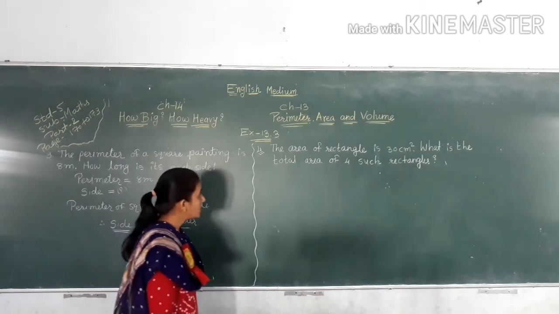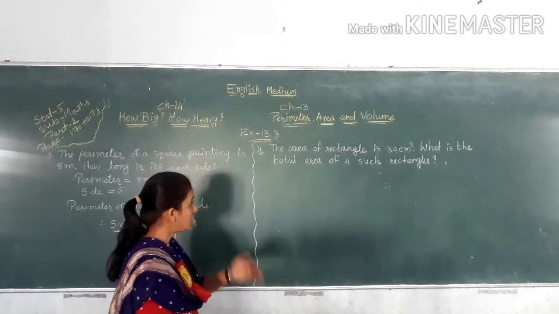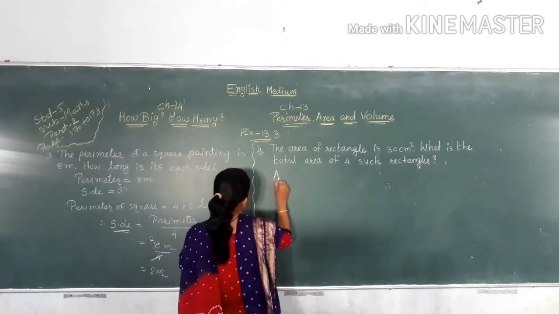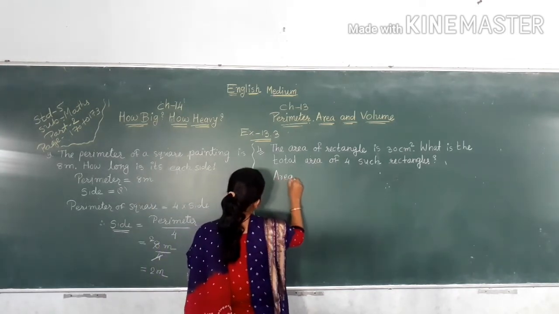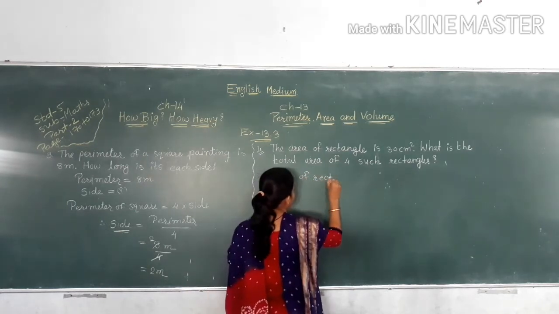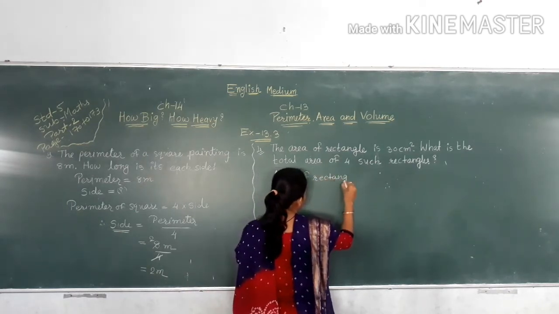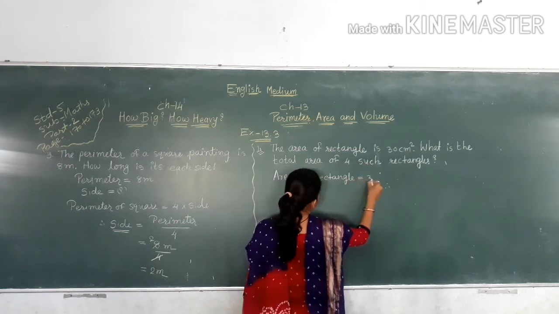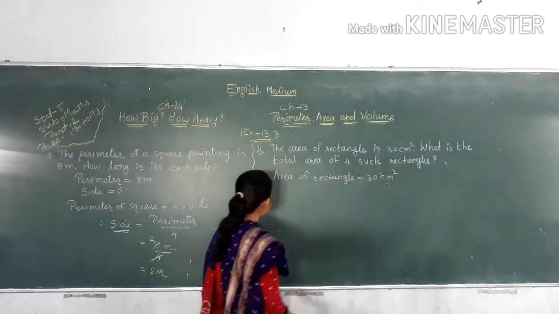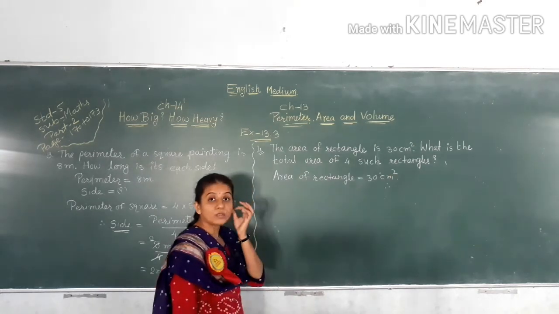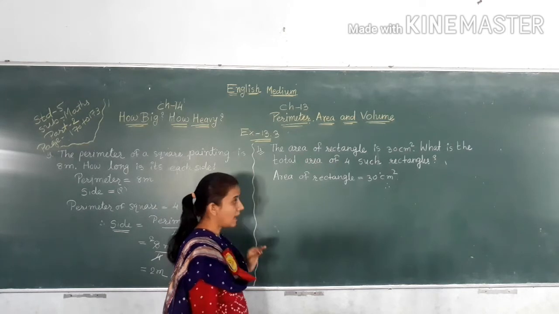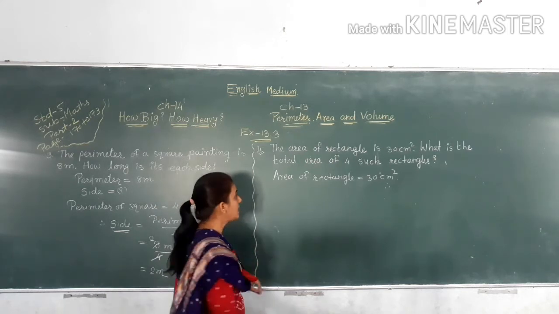Next question. The area of a rectangle is 30 centimeter square. What is the total area of 4 such rectangles?